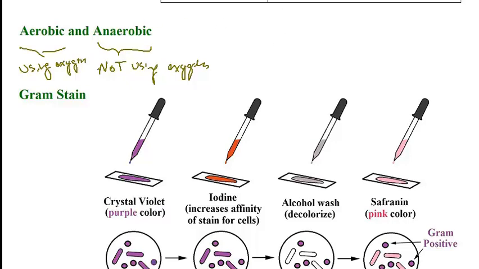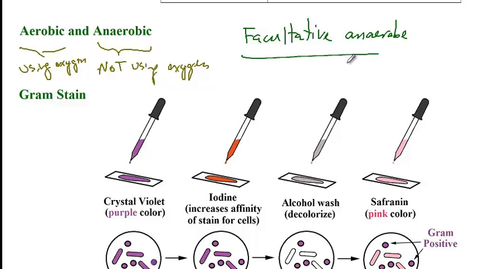And then we have another form that is called facultative anaerobes. These are basically a more versatile form of bacteria that can grow under both high and low concentrations of oxygen. So keep in mind, facultative anaerobes can grow under both high and low concentrations of oxygen, versus strict anaerobes, they have to grow under conditions where there is no oxygen.